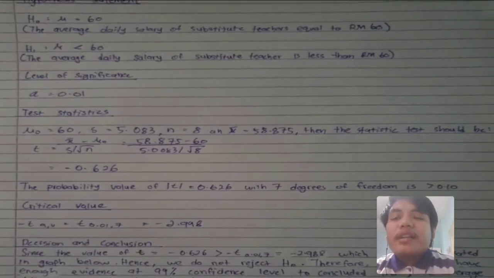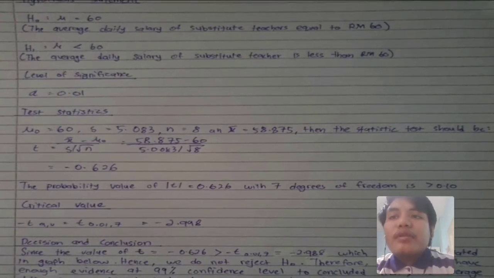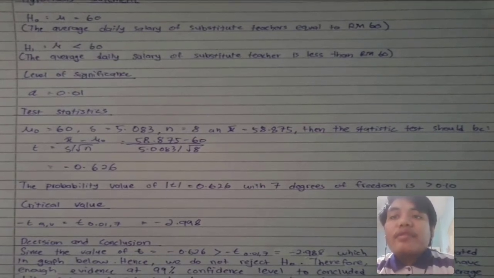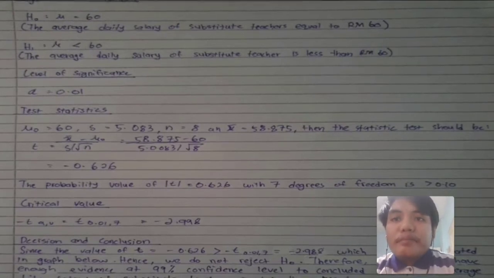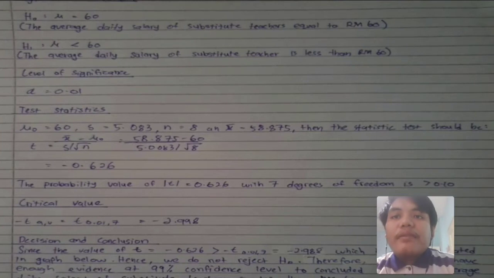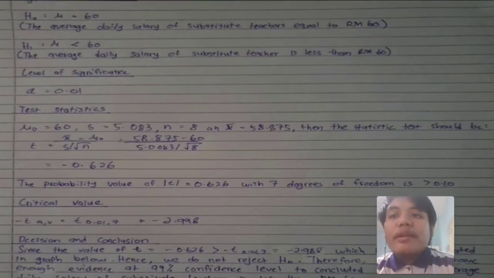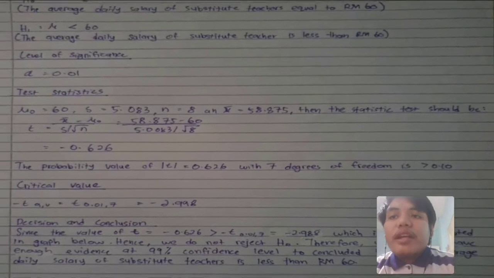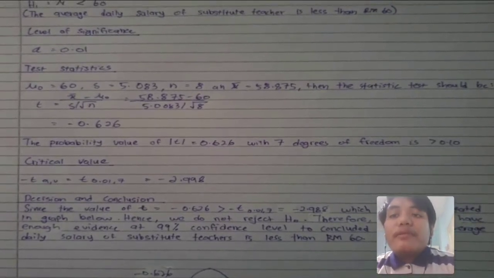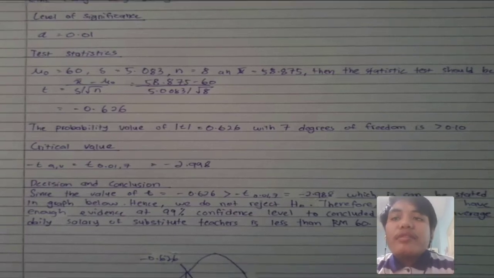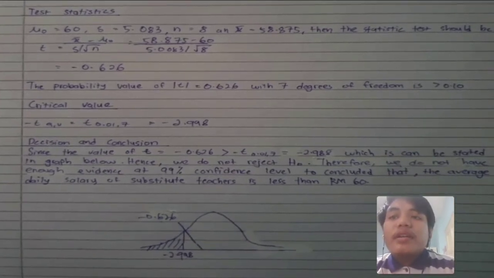The test statistic: mean 0 equal to 60, S equal to 5.083, N equal to 8, and sample mean equal to 58.875. Then the test statistic is equal to negative 0.626. The probability value of t equal to 0.626 with 7 degrees of freedom is more than 0.10. The critical value that we found is negative 2.998.